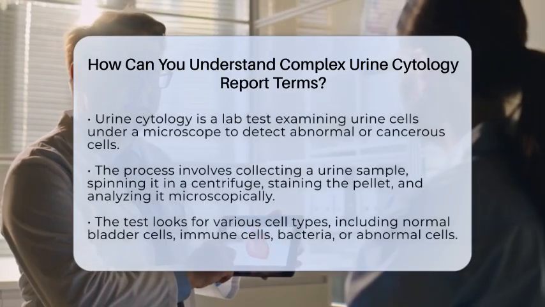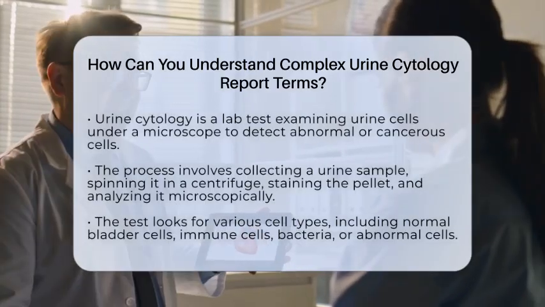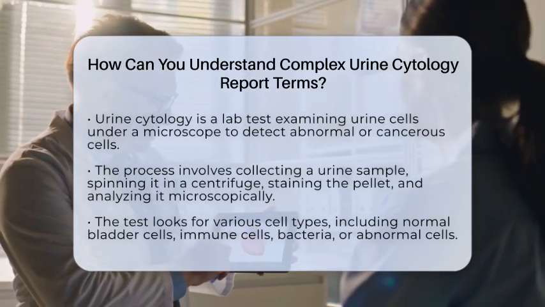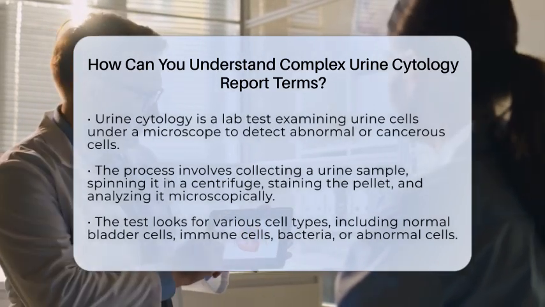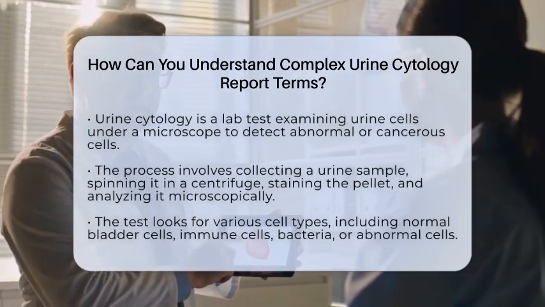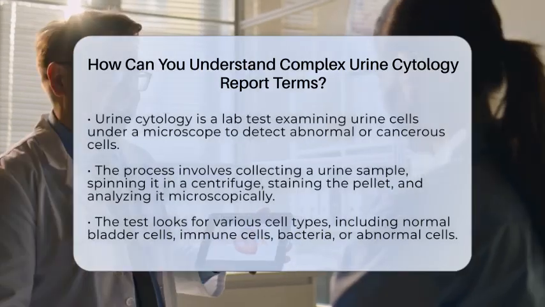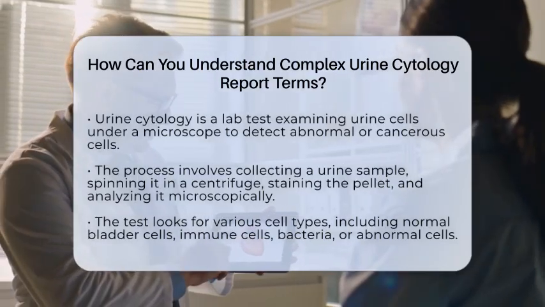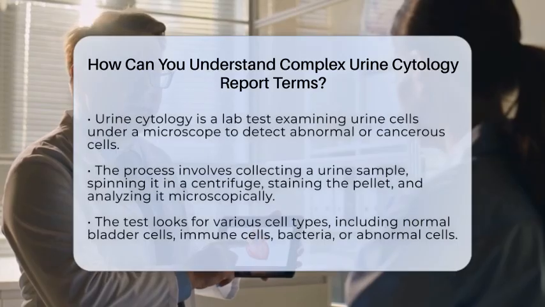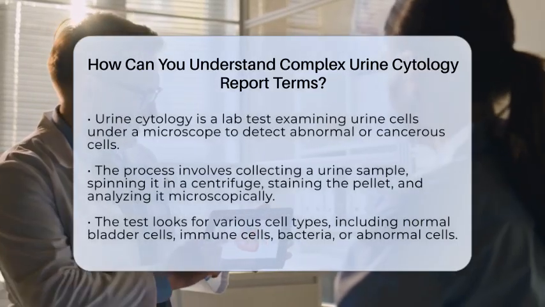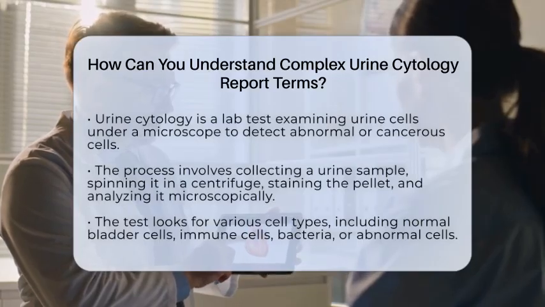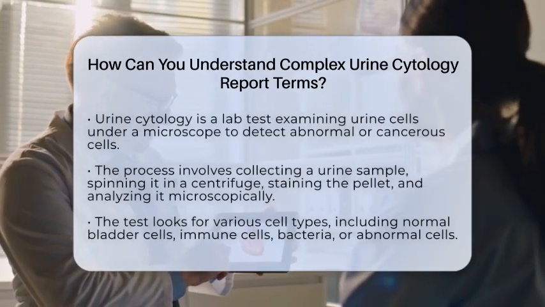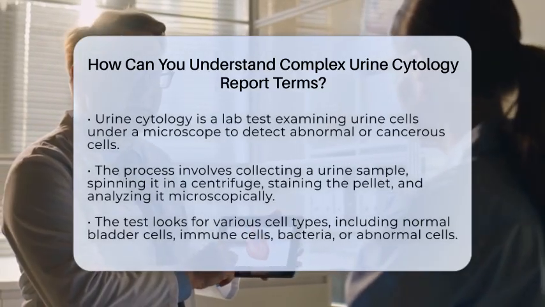Urine cytology is a lab test that looks at cells in your urine under a microscope. Its main goal is to find abnormal or cancerous cells that might come from your bladder or urinary tract. This test is often ordered if you have symptoms like blood in your urine or other signs that could suggest bladder cancer. The process begins with collecting a urine sample, which is then spun in a machine called a centrifuge.